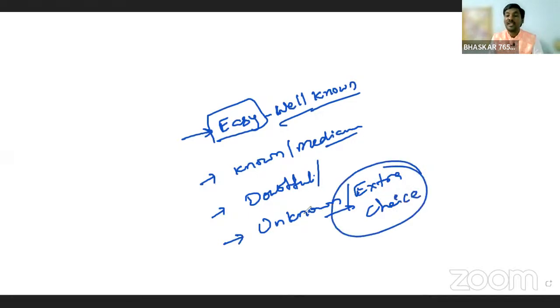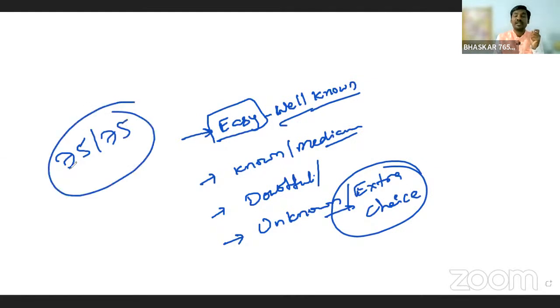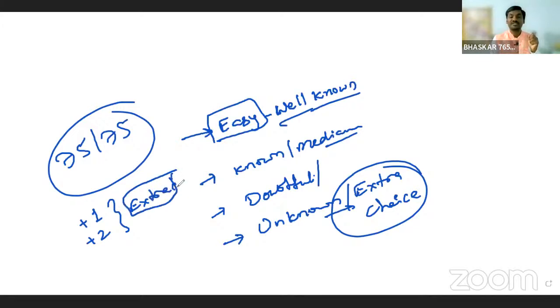Always remember, if you want to score up to 75 by 75 in intermediate mathematics, you have to write at least 1 or 2 extra choice questions. What is the use of writing the extra choice questions? Sometimes, in the exam tension, you may make a mistake in the other questions.